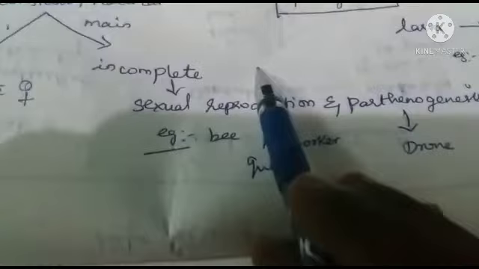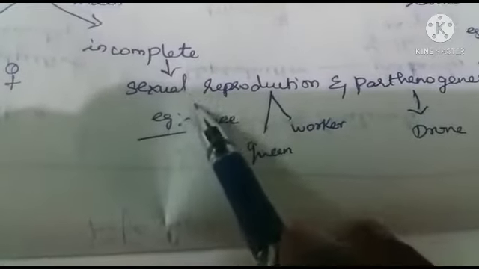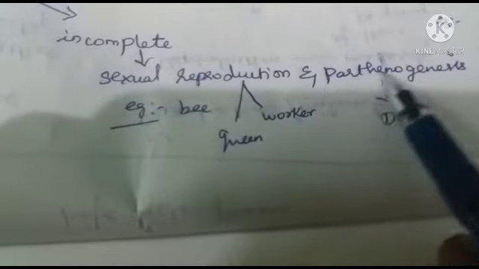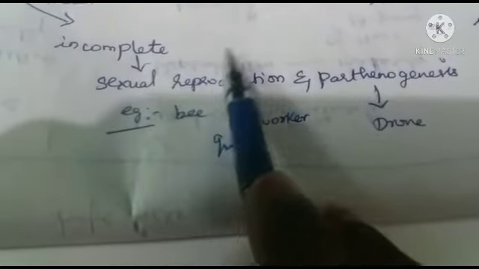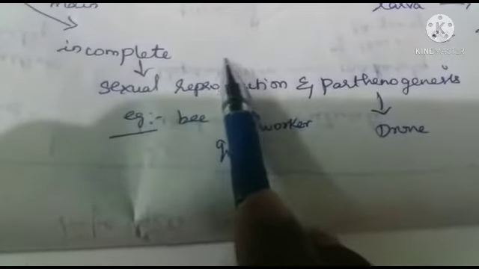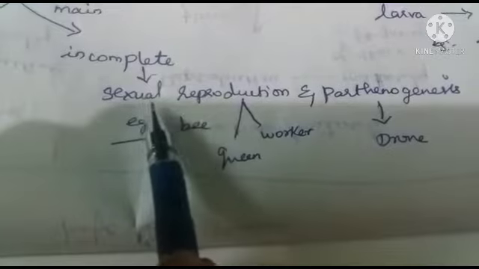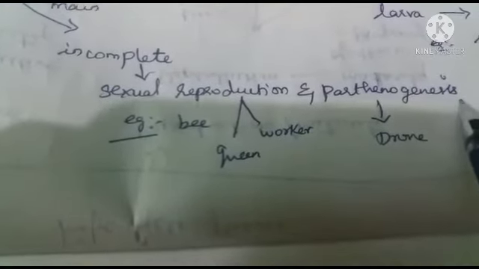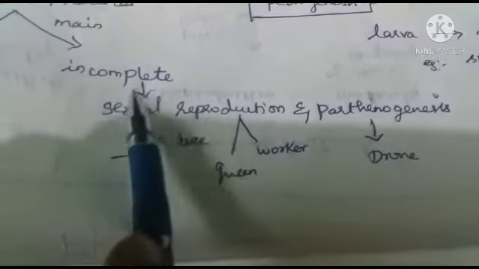Second one is incomplete natural parthenogenesis. Some animals have both sexual reproduction as well as parthenogenesis. That's why it is known as incomplete natural parthenogenesis. What is called incomplete natural parthenogenesis? Some animals are having sexual reproduction as well as the parthenogenesis process. That's why they are known as incomplete natural parthenogenesis.